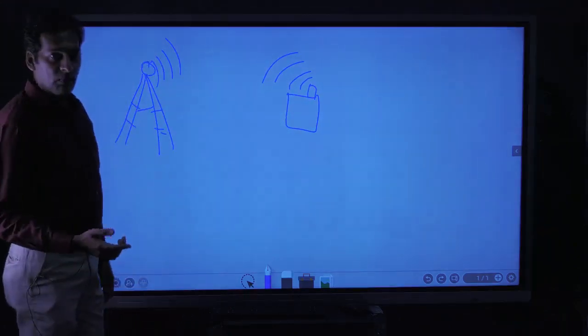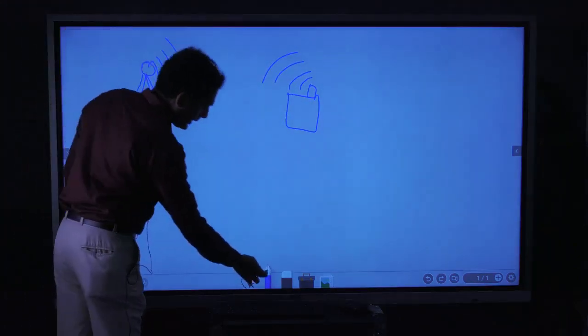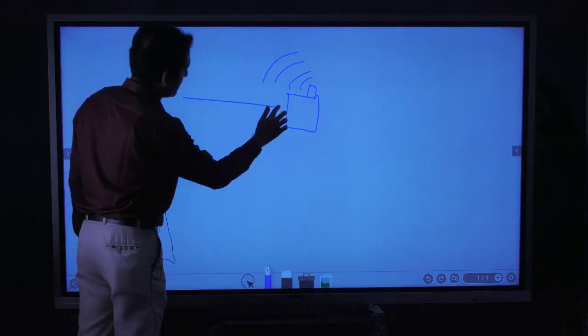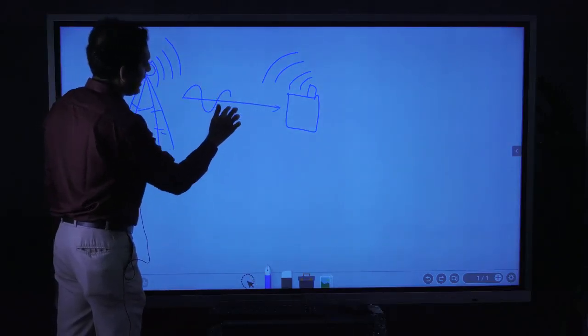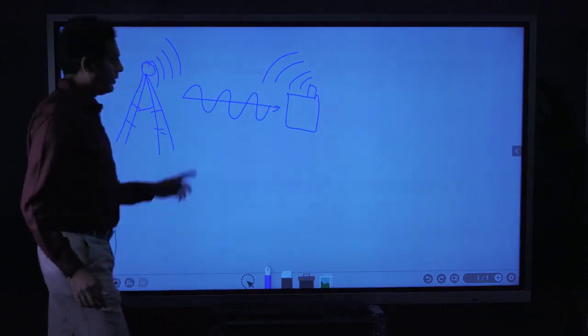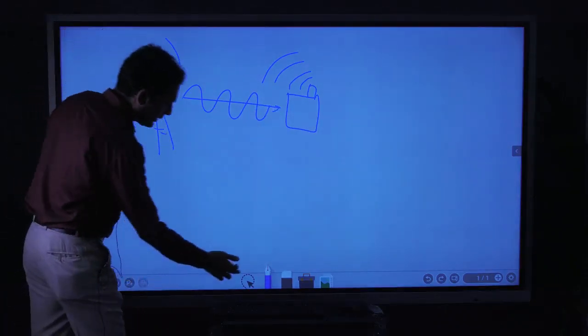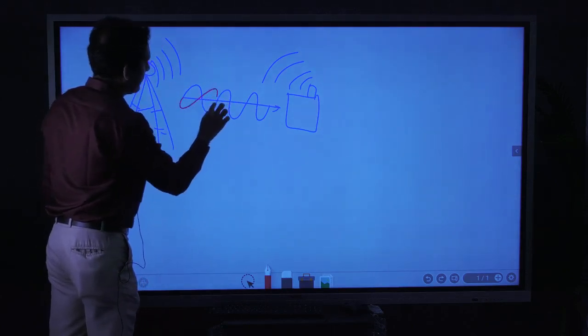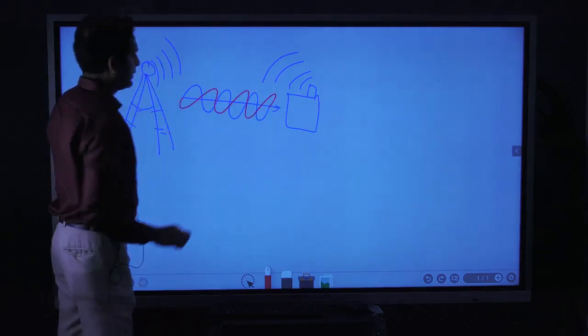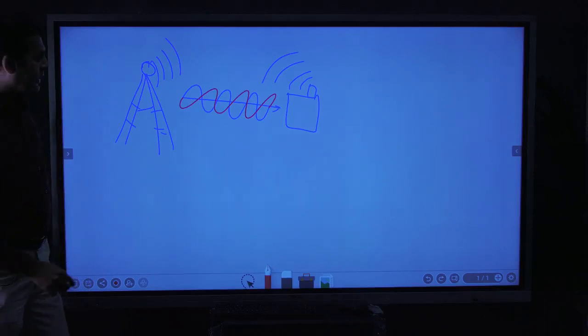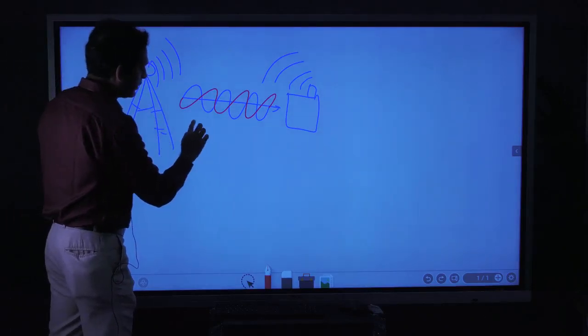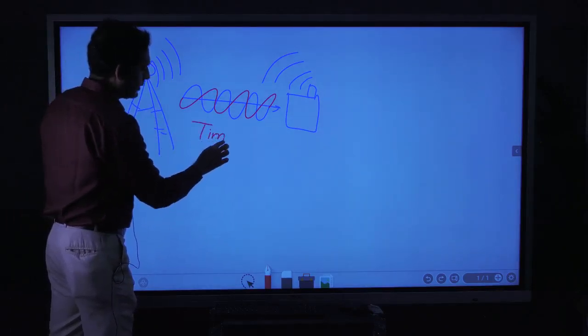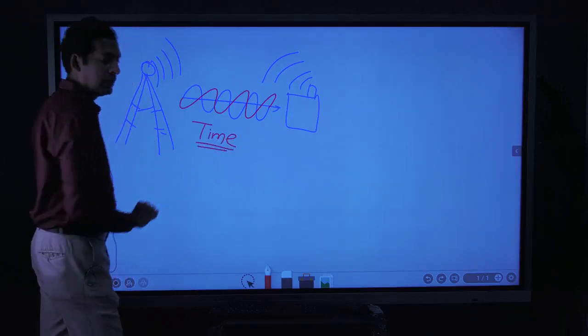In between them, what do we have? We have electromagnetic fields. Now these fields have two parts: one is the electric field and the other is the magnetic field. These fields are changing with respect to time.